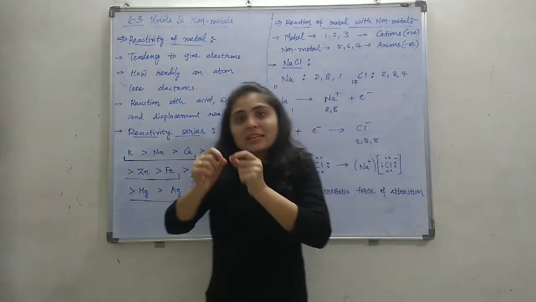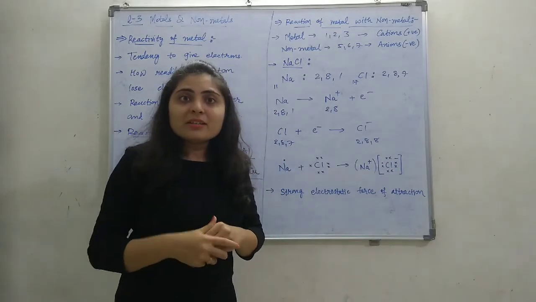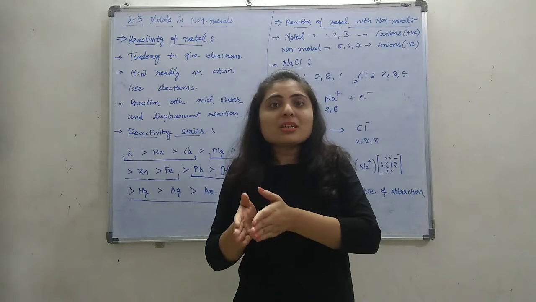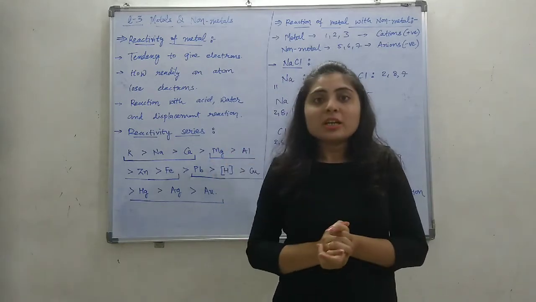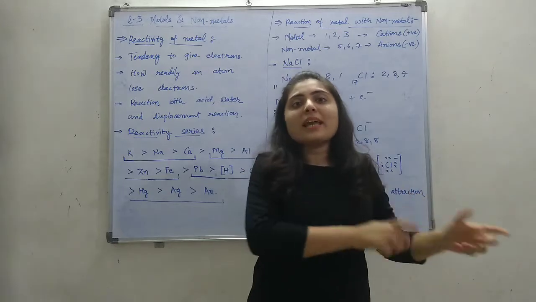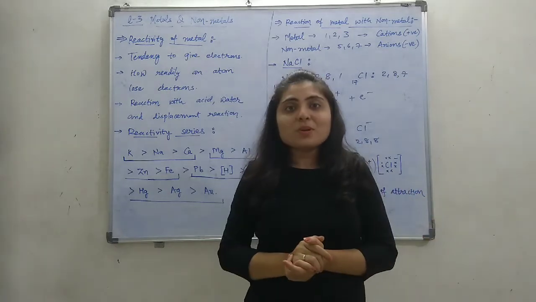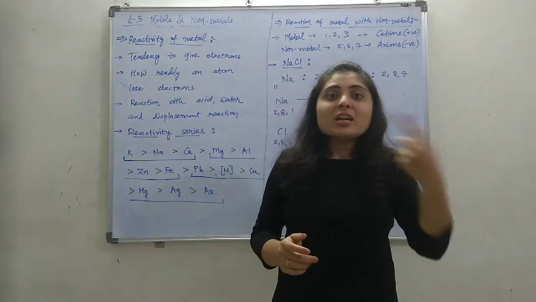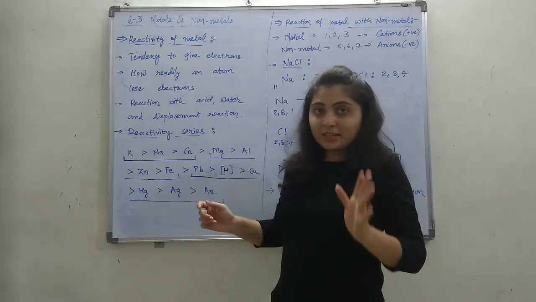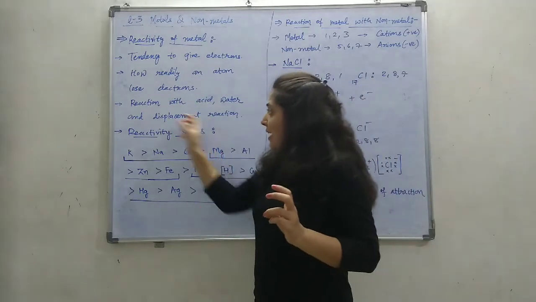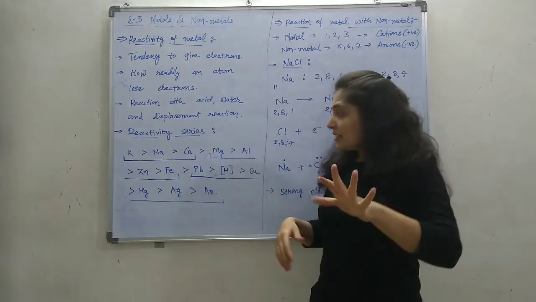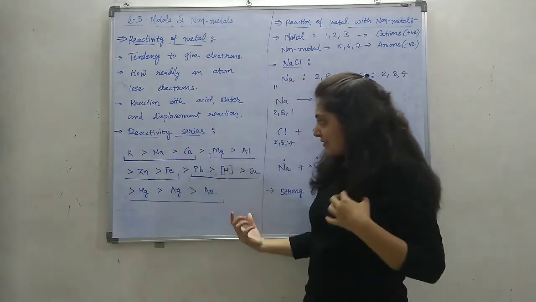If a metal can displace another metal, then it is said that that particular metal is more reactive than the other, because only if it is more reactive will it be able to displace the other metal. If it is less reactive, it will not displace the other metal atom in the salt. So mainly by the displacement reaction, the reactivity series is written like this.